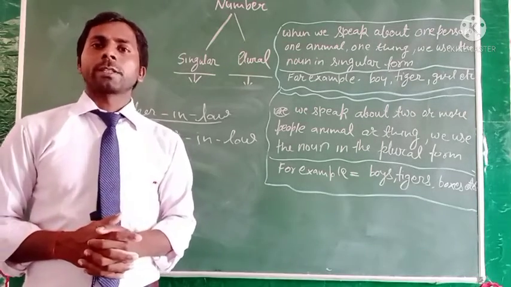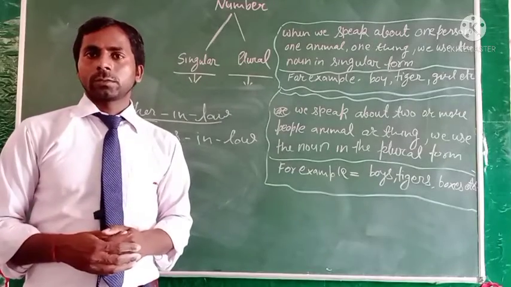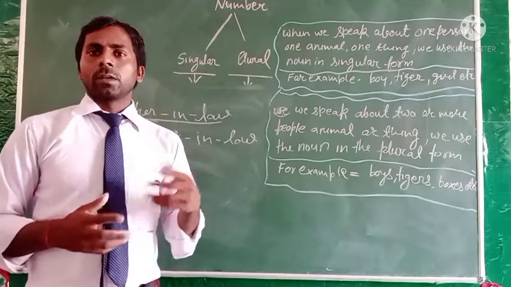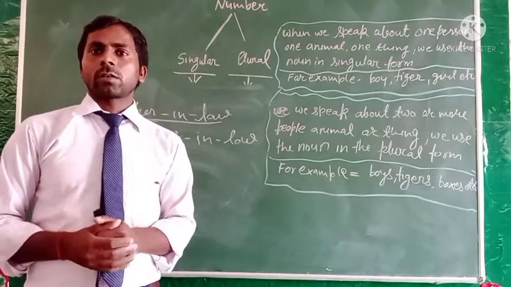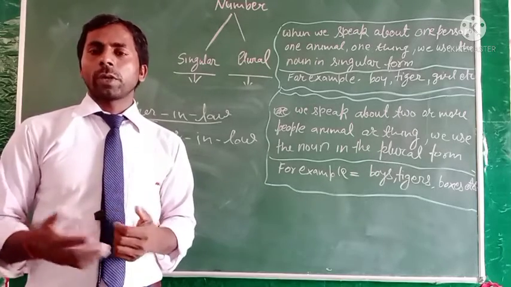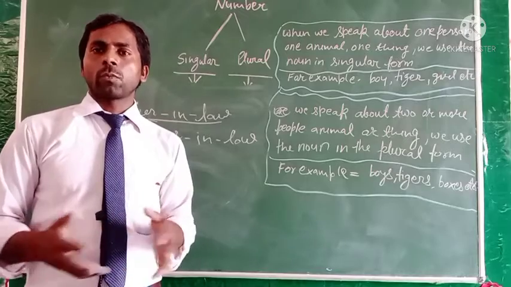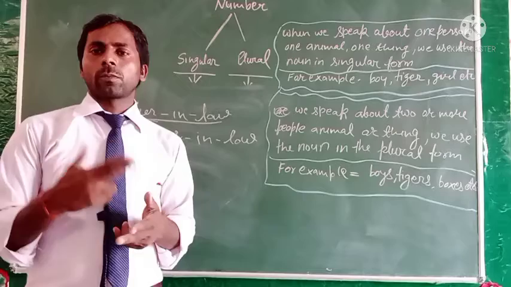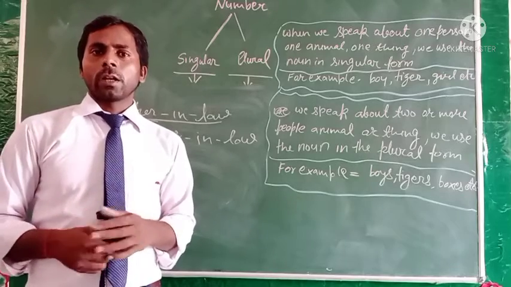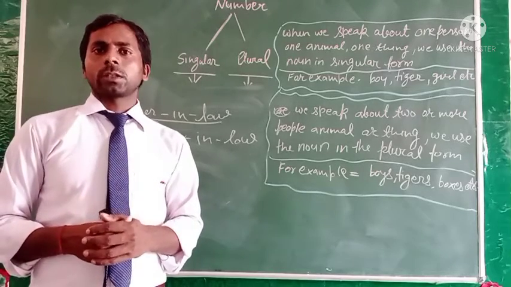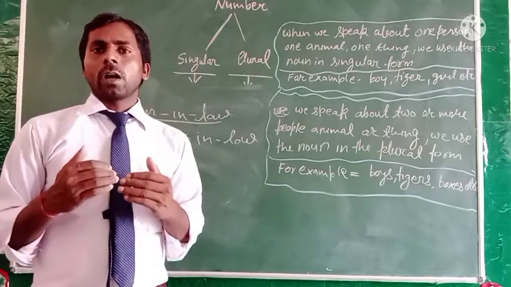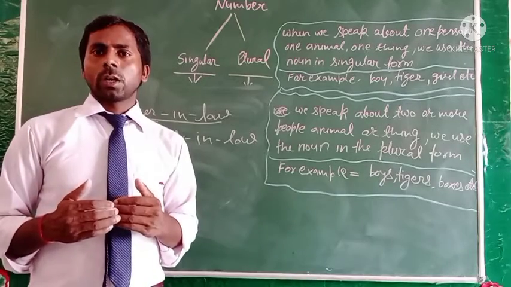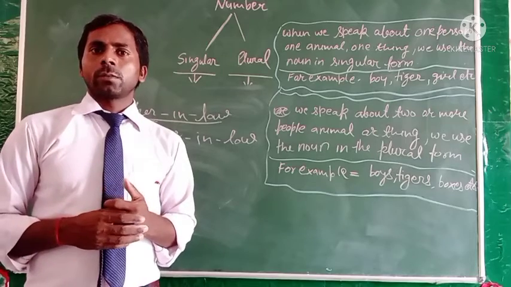For example, jeans has two parts, and also glasses, tongs, socks, trousers, scissors, binoculars. We always use this type of noun in a plural form.